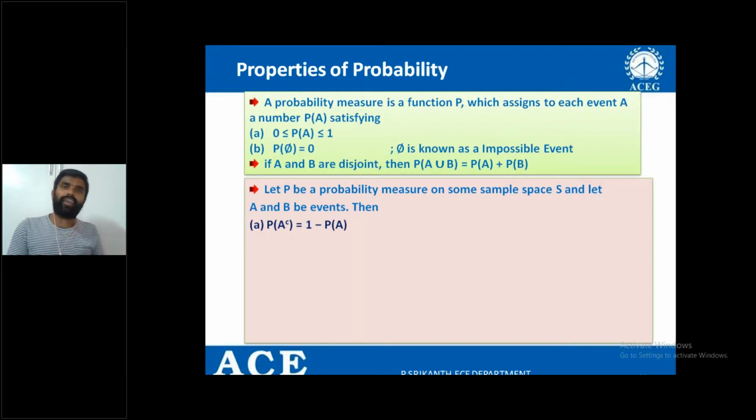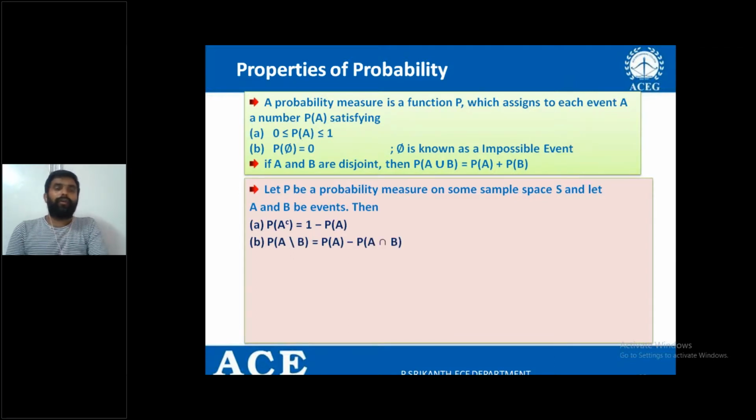Getting head is an event, let it be A. A complement in the sense what? Getting tail. Getting head is event A, and A complement is getting tail. So if P of A is the probability of getting head, definitely 1 minus the probability of A becomes the probability of A complement, that is P of tail. Right? I hope you understand.